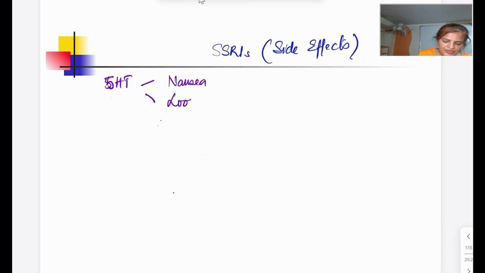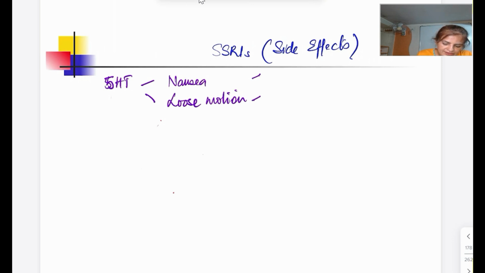Then loose motion or diarrhea is seen with this group of drugs. ठीक है, so जितने भी 5-HT serotonin stimulation से side effects हैं, they are seen with this group of drug. हाँ, weight gain, that is not seen, इसमें पर chance की बात है, weight gain नहीं आता. Appetite, increased appetite, that is also not seen.